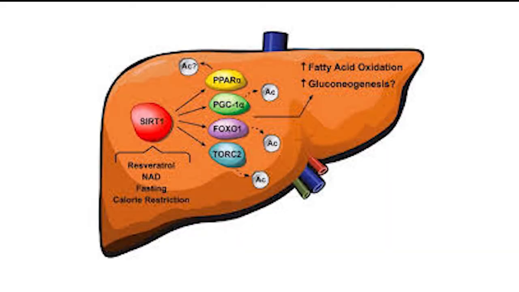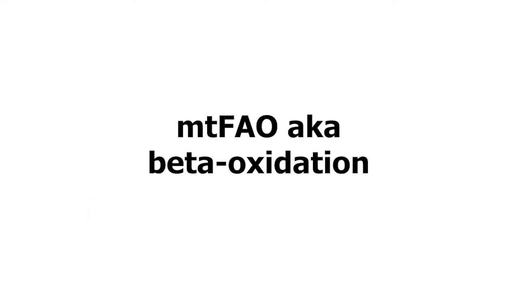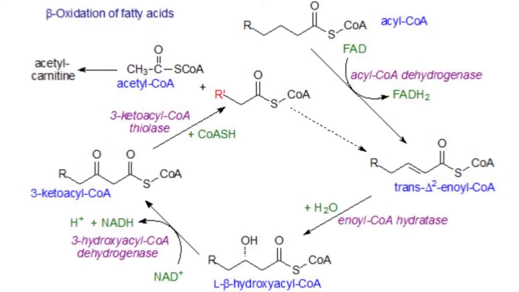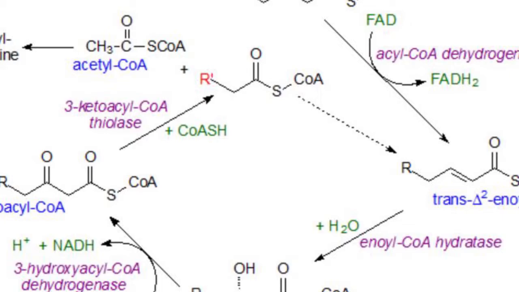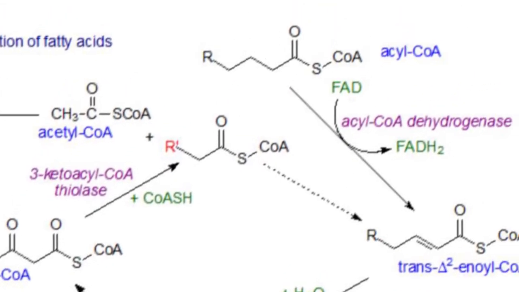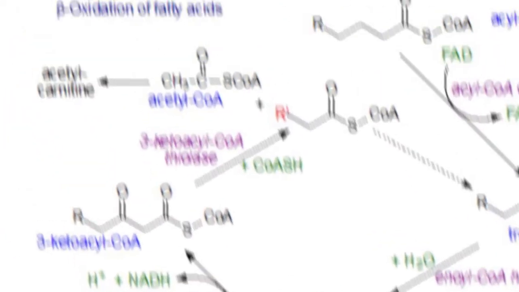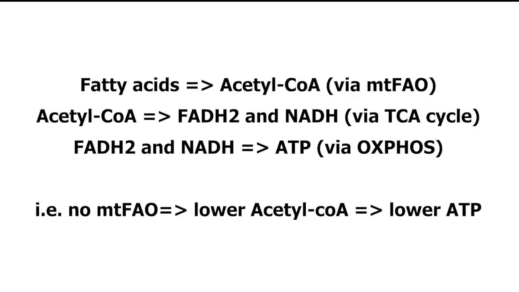This is especially important in the liver, which oxidizes and detoxifies substances in the bloodstream. This is called MTFAO, or beta oxidation. Four sequential reactions split one acetyl-CoA molecule from the fatty acid, which becomes shortened. These reactions are repeated and repeated until there is only a ketone body left that gets oxidized via the TCA cycle. MTFAO is a major source of ATP.